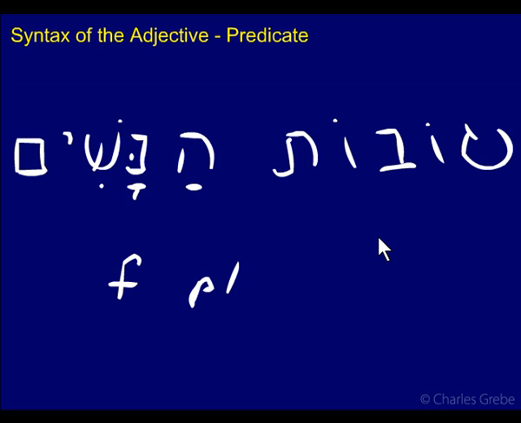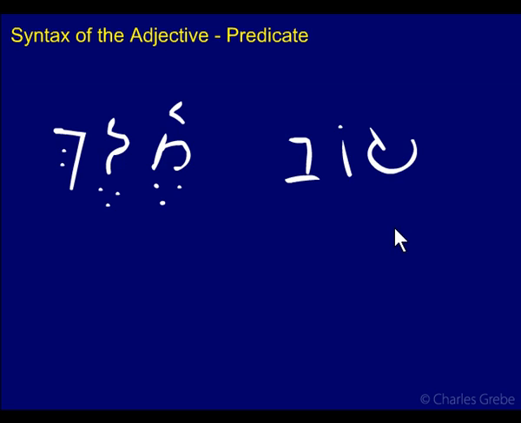Tovot hanashim, and you would translate this: good are, again, supply your implied verb when you speak in English. Tovot, good are the women. The women are good.